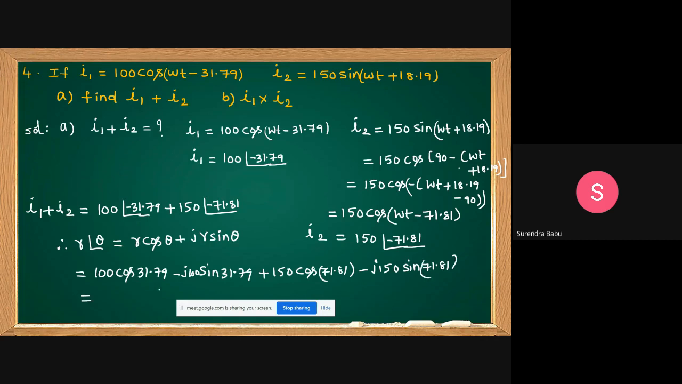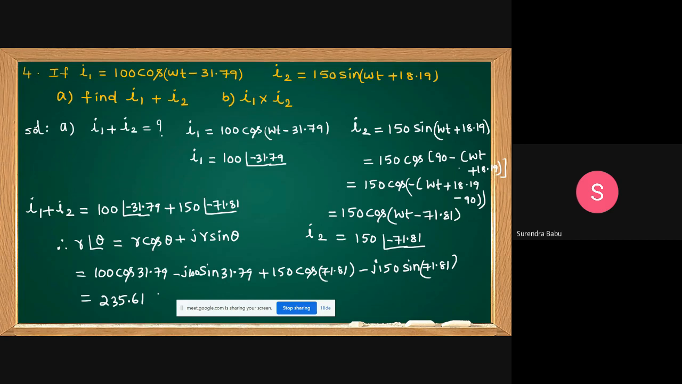Then the final answer I am writing here, that you do on your own. Finally you can get this one. Can anybody say how much you can get? This final answer that I am writing, 235.61. You can get it in rectangular form, students. That is x plus jy form. To find the magnitude, square root of x squared plus y squared. Just next I will write that one.